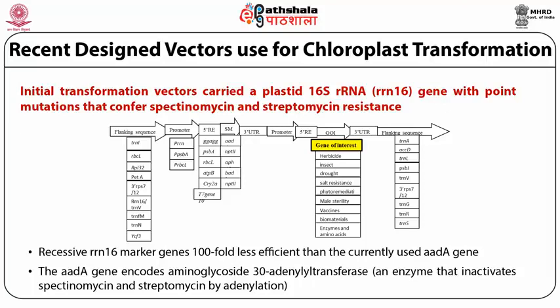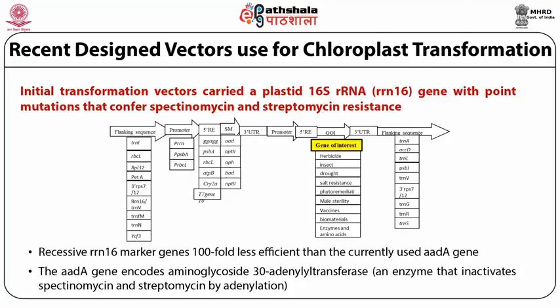In between these flanking sequences, promoter regions are present towards the 5' end, and between these promoter regions we have to insert the gene of interest.